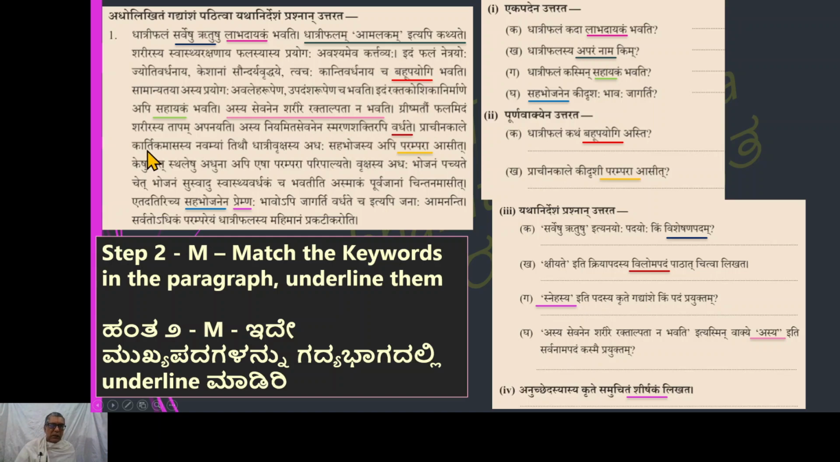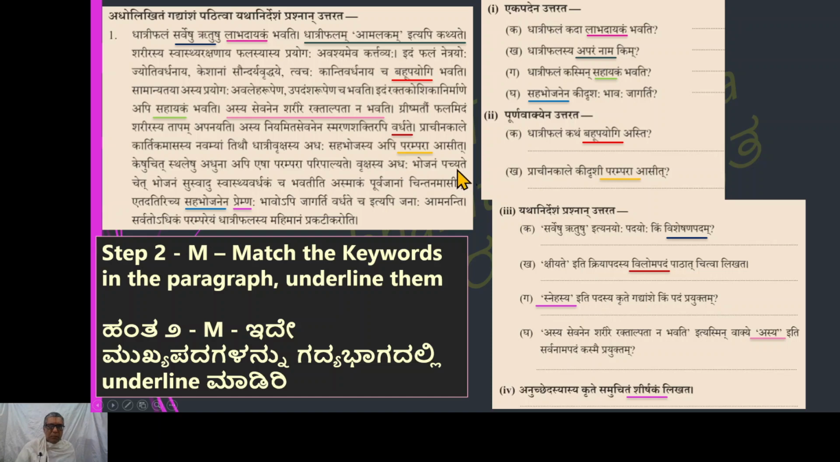Prachina kale kartikamasasya navamyam tithau dhatri vrikshasya adhah sahabhojanasya api parampara asit. In the Kartika month, Navami tithi, the 9th day of the Kartika month, below the Dhatri tree, there used to be a joint family dinner. There was a tradition of a joint family dinner, like a family dinner. Keshuchit sthaleshu adhuna api yesha parampara paripalyate. Even in today's world, this tradition is being followed.